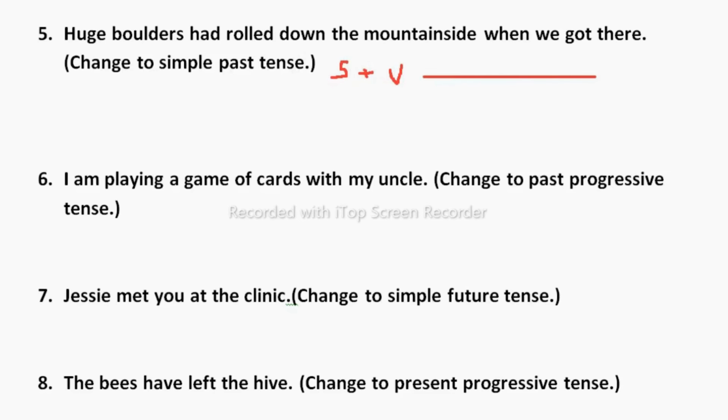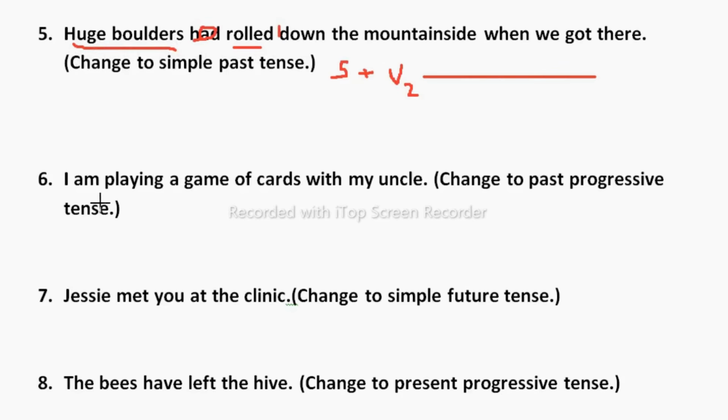So let us change this sentence. So here huge boulders had we need to remove. Only verb we need to take, that is V2 verb, because it is a past. So V2 is rolled. It is a subject, huge boulders. Rolled, it is a verb. Then remaining object, roll down the mountains when we got there. Same as it is. Now let's move to the next one.